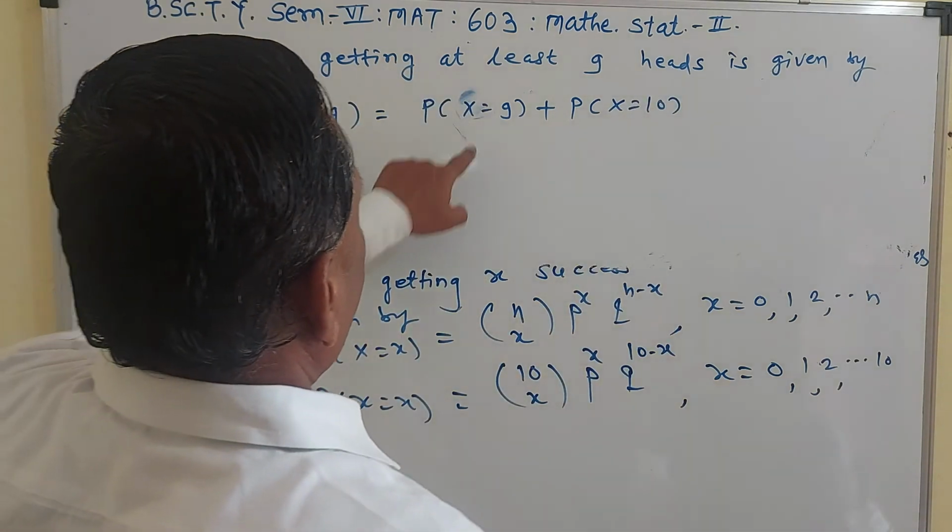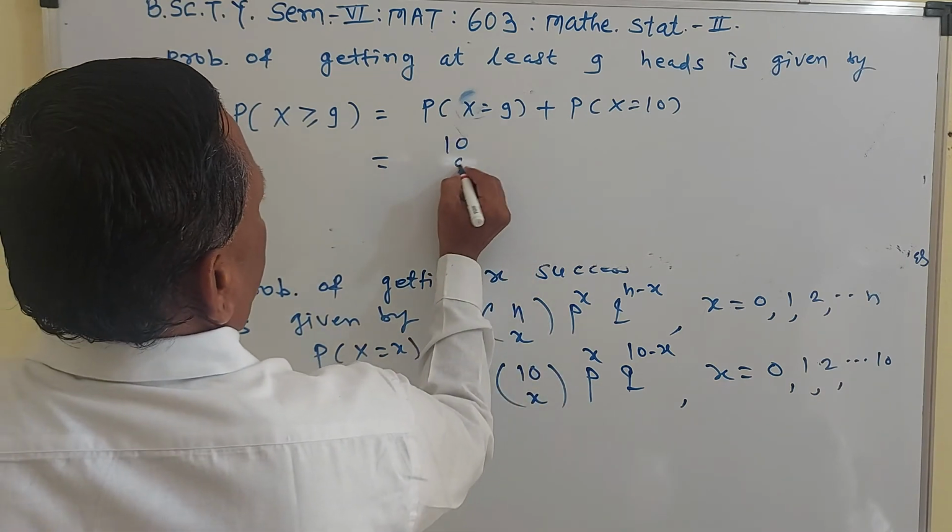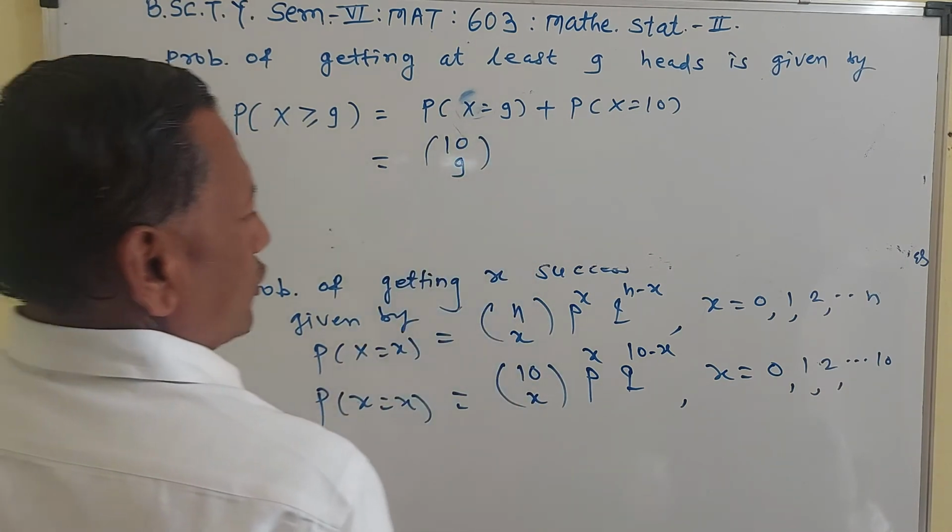So probability of X is equal to 9 means 10C9 into, what is P here?